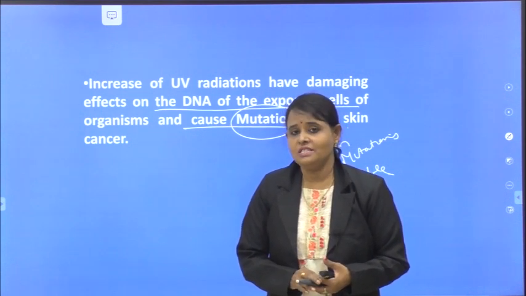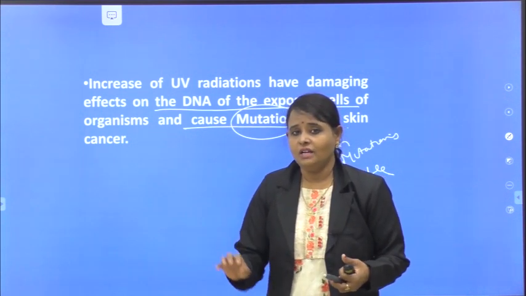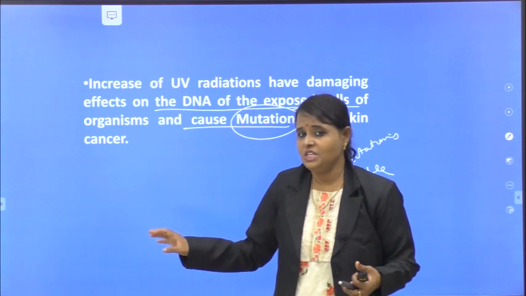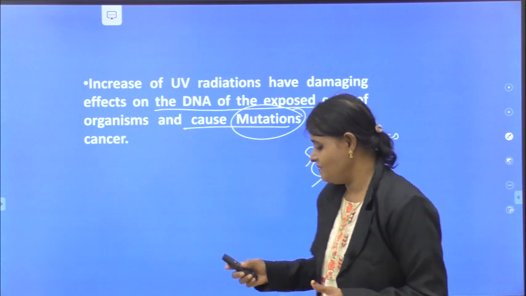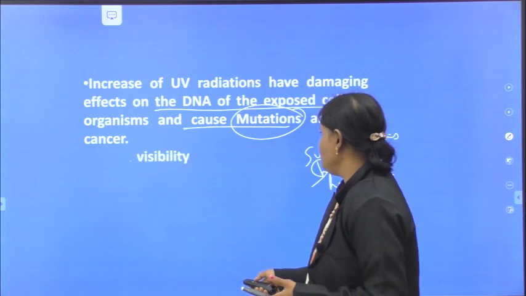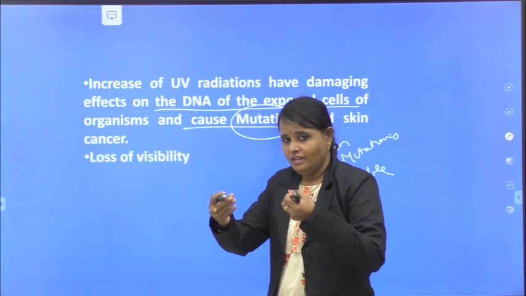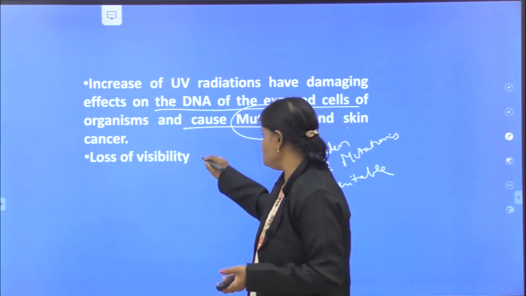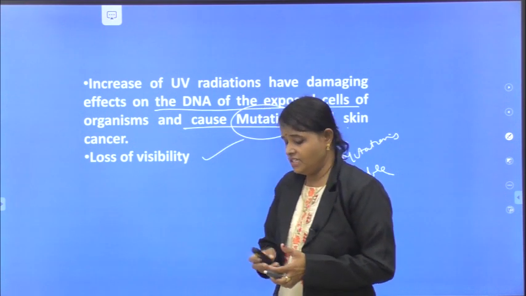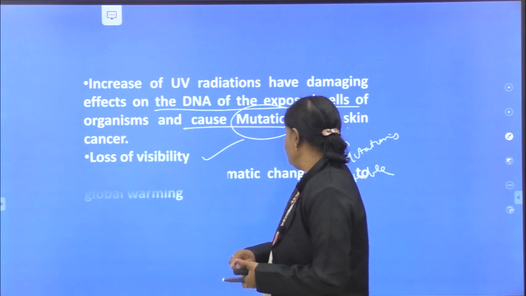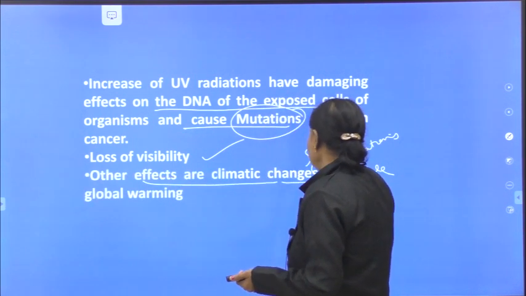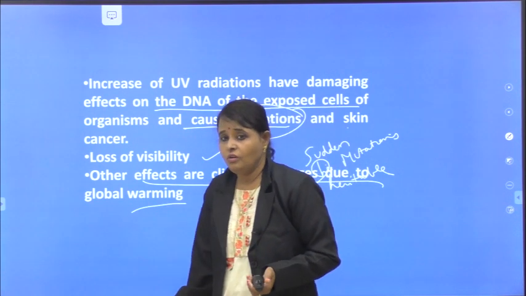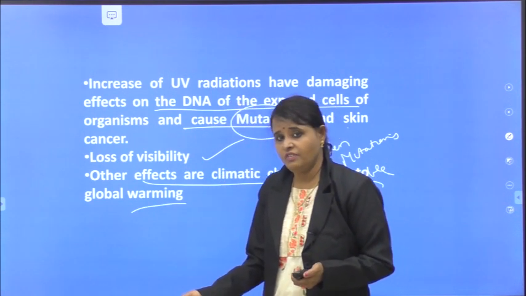It causes malignant melanoma, that is skin cancer. I did not mention it here, so you write down malignant melanoma. It is the skin cancer. Next one, the radiation enters into our eyes. It results in loss of visibility. Other effects are climate changes due to global warming. Chlorofluorocarbon is also responsible for that.